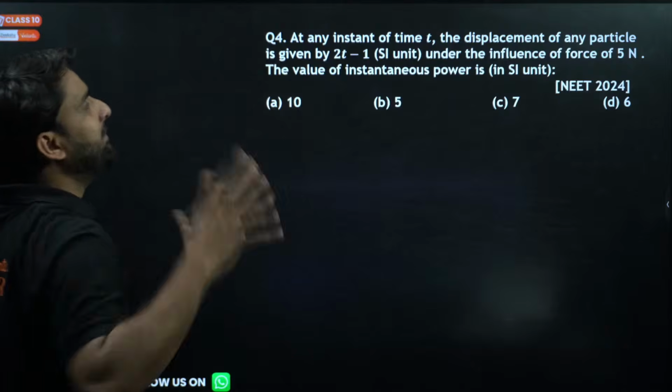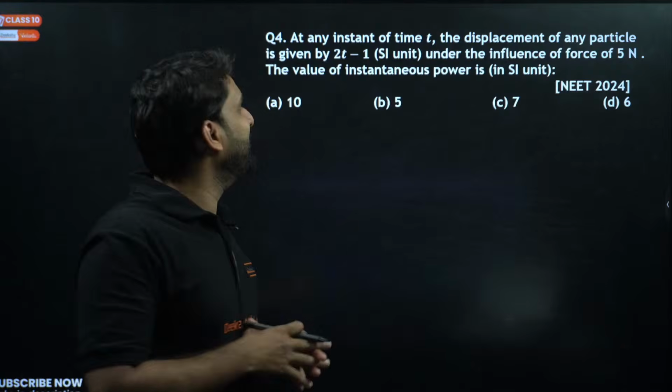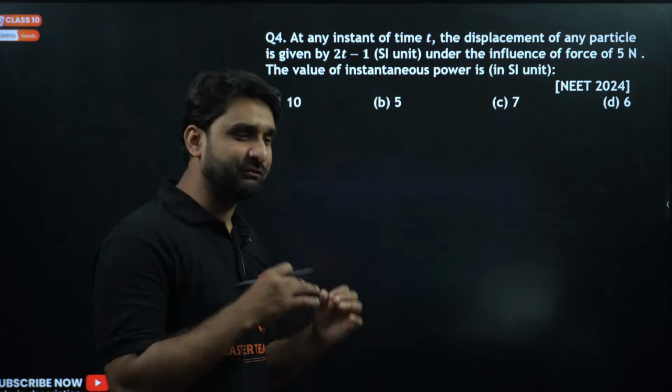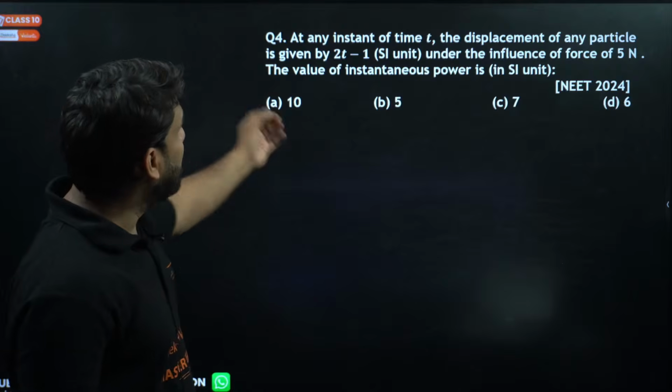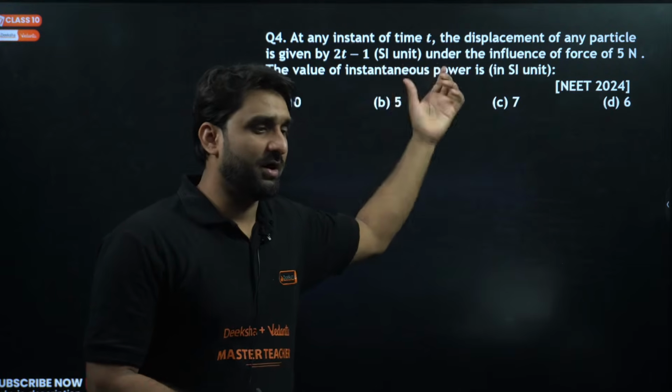At any instant of time t, the displacement of any particle is this. Under the influence of the force 5 Newton, the value of instantaneous power will be what?